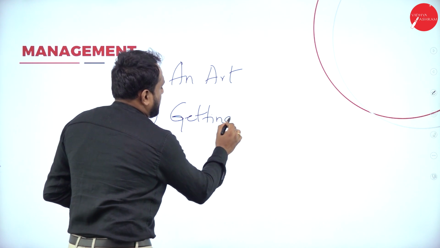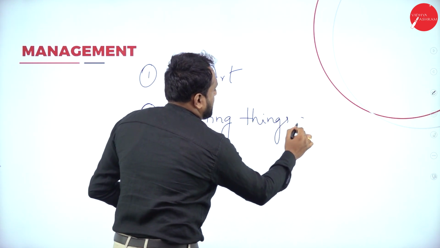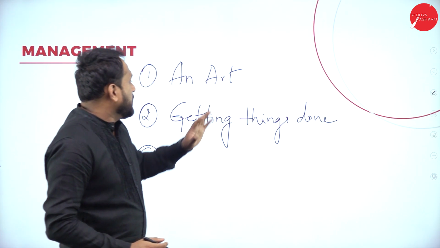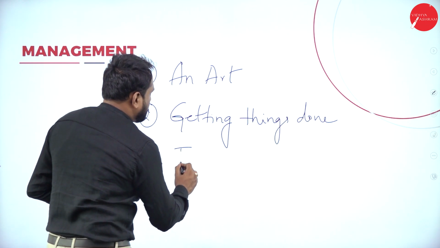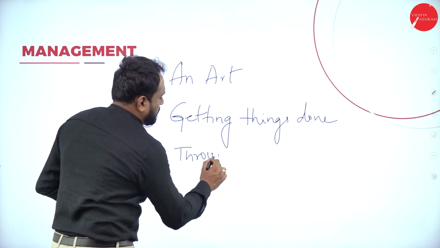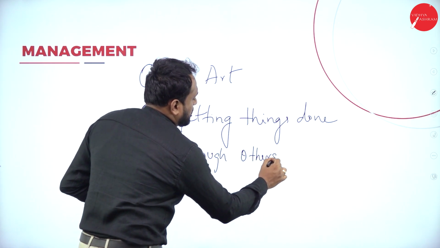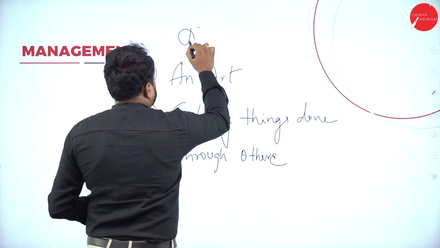Getting things done. Right? Getting things done. It's an art of getting things done. Whom? Through others. So this is what management is.